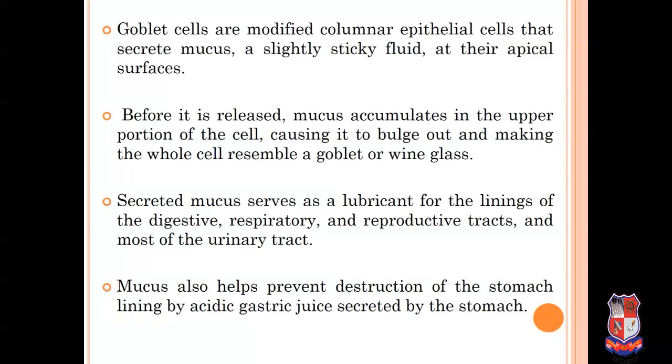Secreted mucus acts as a lubricant for the lining of the digestive, respiratory, reproductive and urinary tracts, and mucus also helps prevent destruction of the stomach's lining by acidic gastric juice secreted by the stomach.